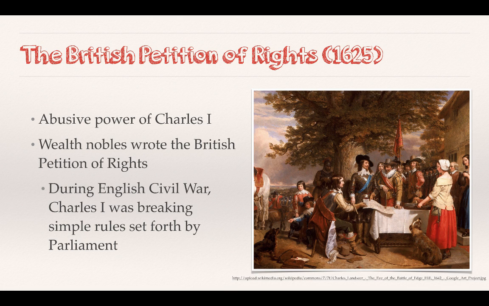But basically, the wealthy nobles wrote the British Petition of Rights. And during it, King Charles was breaking a lot of rules set forth by the Parliament. So now all of a sudden we have a Parliament, kind of like a legislative body. So at this point, I want you guys to read the primary source document on the back about the British Petition of Rights and pause the video.